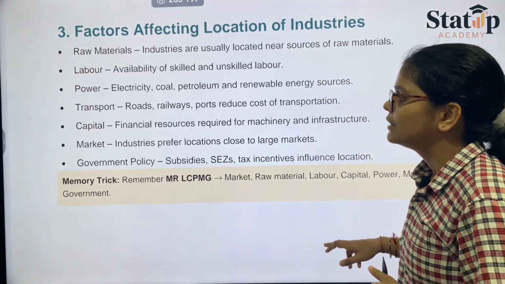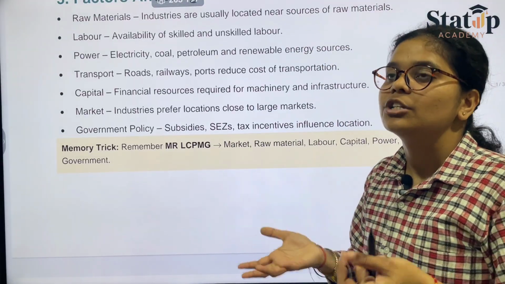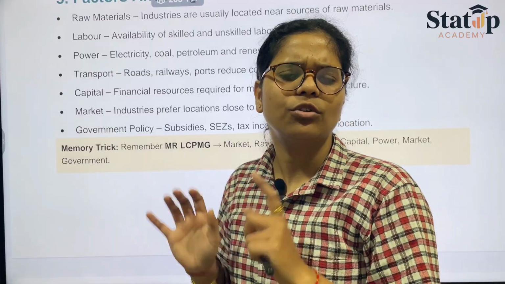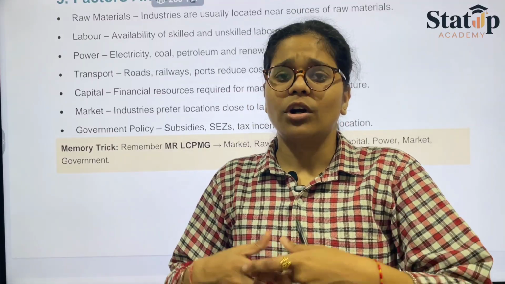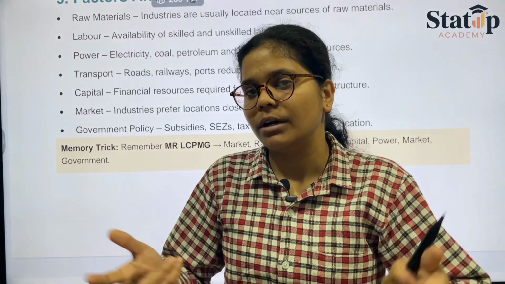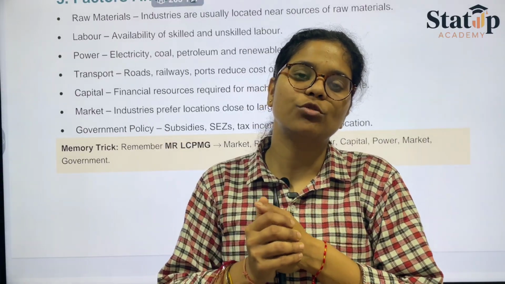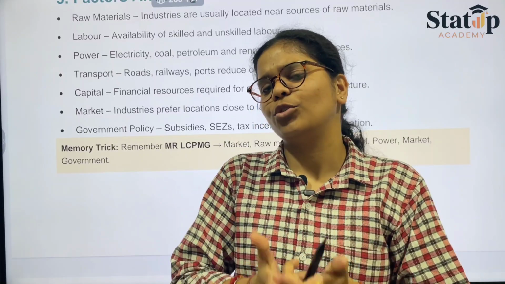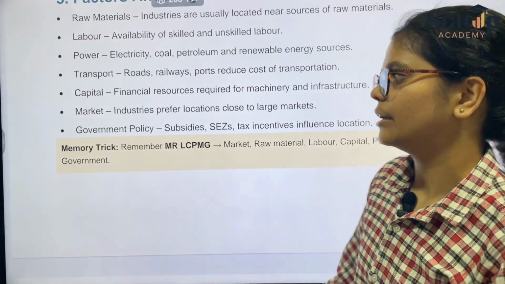Then we have the capital, the finance resources. That means if the industry is producing goods after goods, year after year, but is not having any source of income or is not able to produce a large amount of capital, say money has not been produced till that date, so there is no use of establishing an industry in such a particular state.